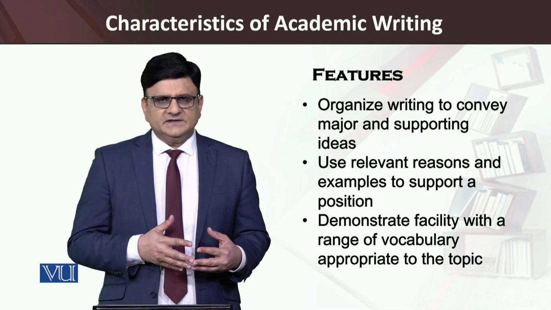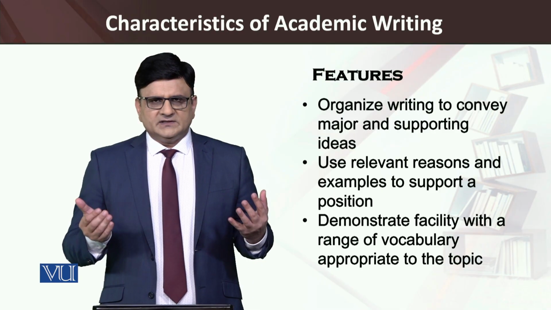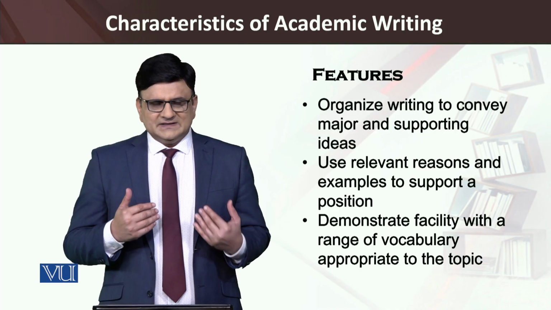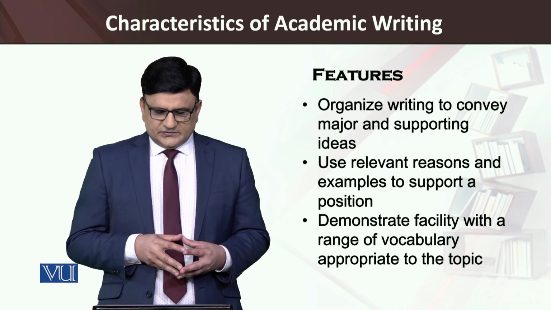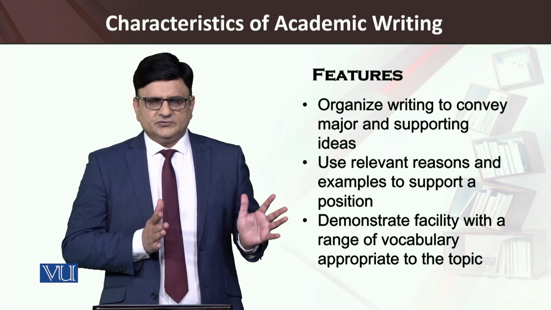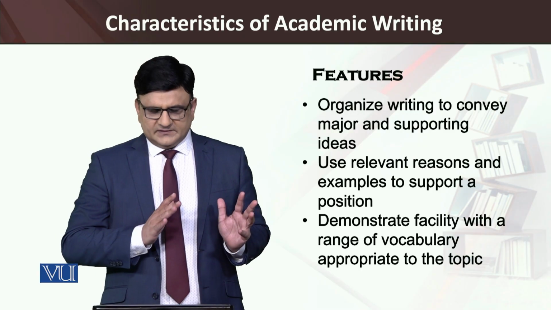By evidence based, I mean that which we can refer to, which other researchers have illustrated through their writing. So there can be different references used to strengthen the point of view, to argue about a position.